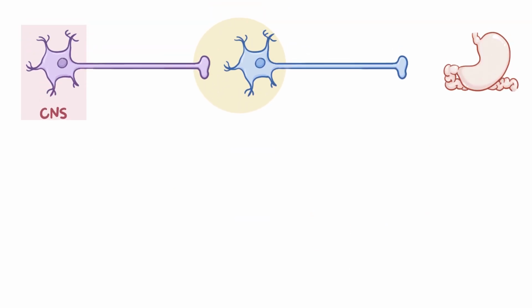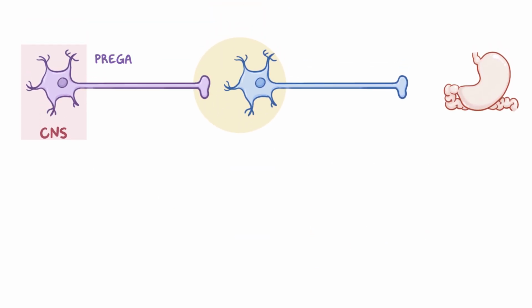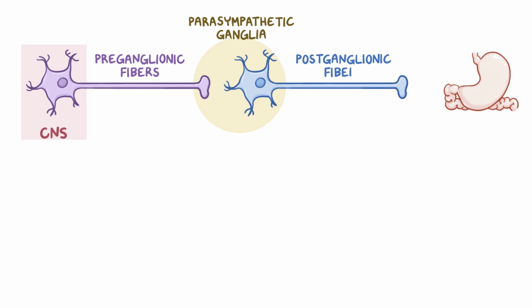Parasympathetic neurons in the central nervous system project preganglionic fibers towards parasympathetic ganglia, which are collections of neurons near the organs that they're supposed to affect. From there, postganglionic fibers project towards the target cell. Both the preganglionic and postganglionic neurons release the neurotransmitter acetylcholine.